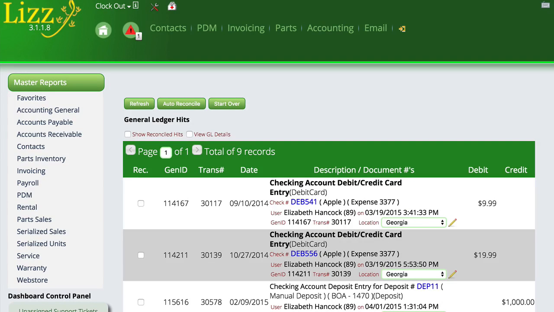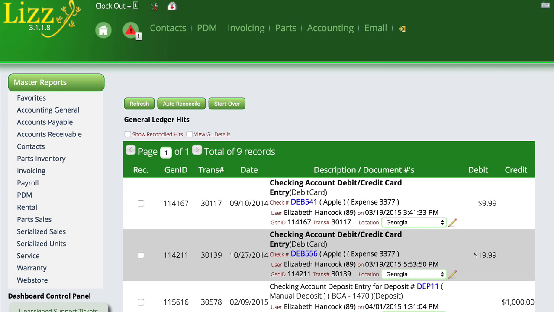So in Lizzy, whenever you're doing things like moving money from one checking account to another, or using certain parts of the application, like refinancing a purchase order, the system uses what we call a flush account to go in and then back out of that account to deal with things. And so in theory, the flush account should always have a zero balance because whatever got put in it should have gotten taken out.